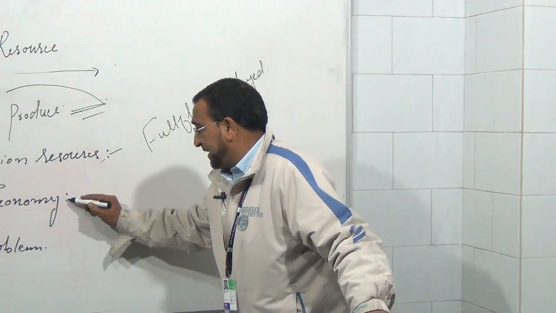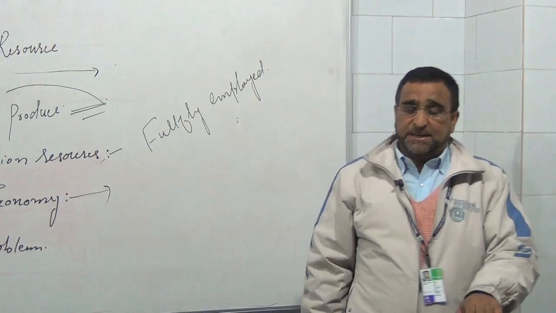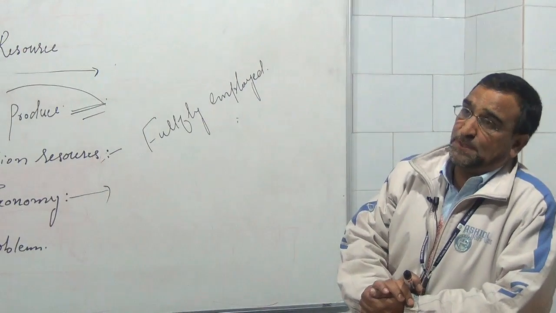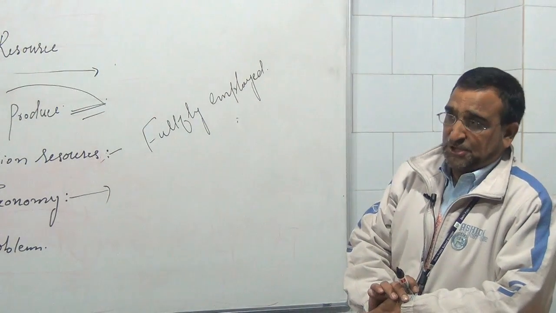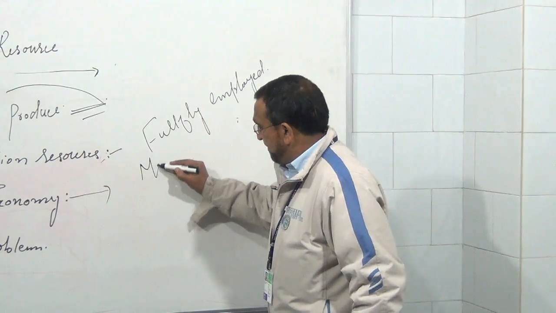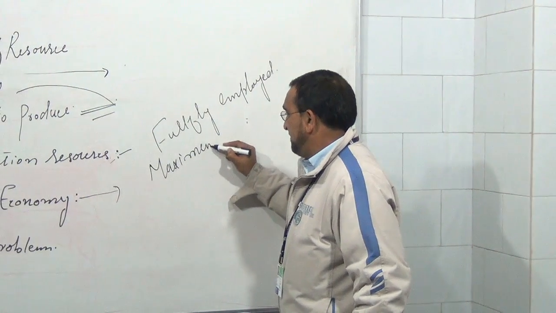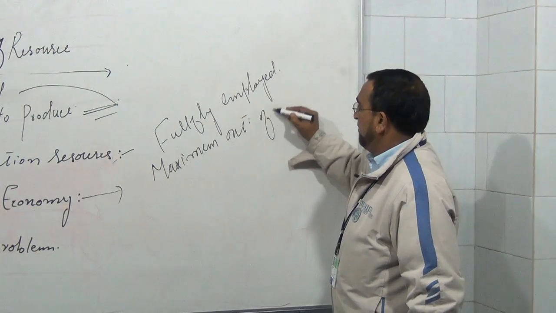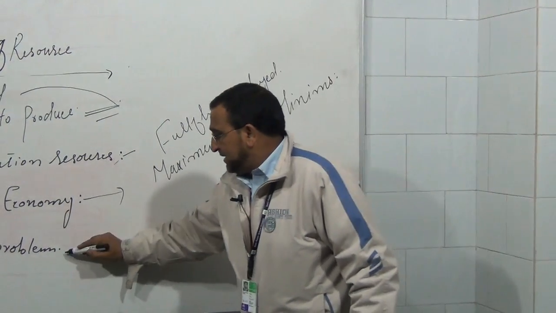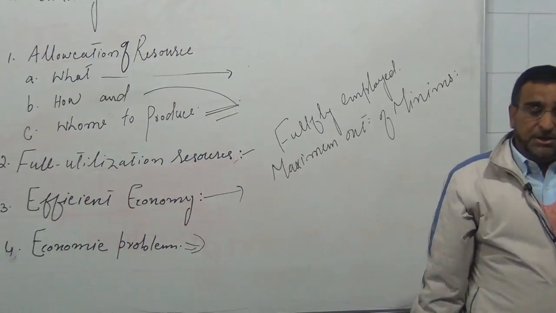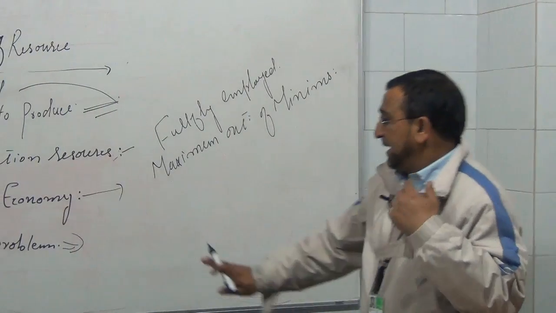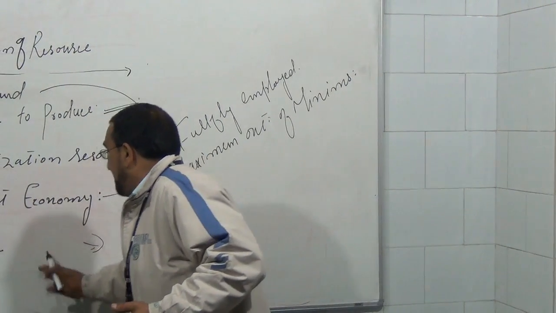Then we have efficient economy. Efficient economy simply means that we have utilized our resources fully, and that should be efficient use of the resources. Efficient use of the resources simply means that we should get maximum out of minimum. This we call efficient economy. And the last problem, which is related to the central problems of an economy, is the problem of economic growth.